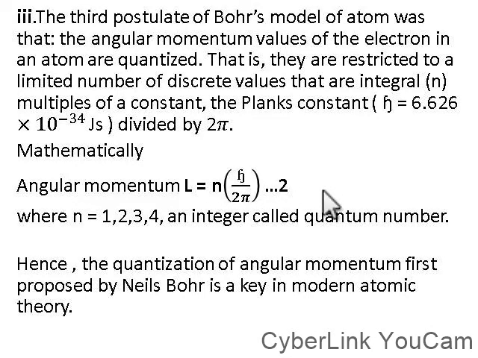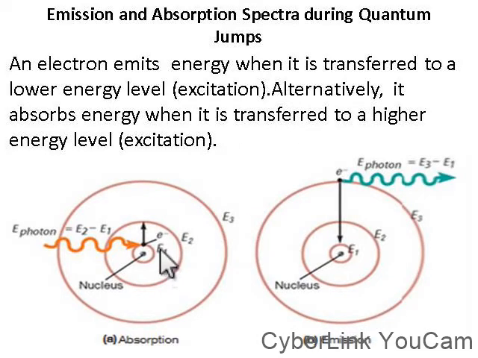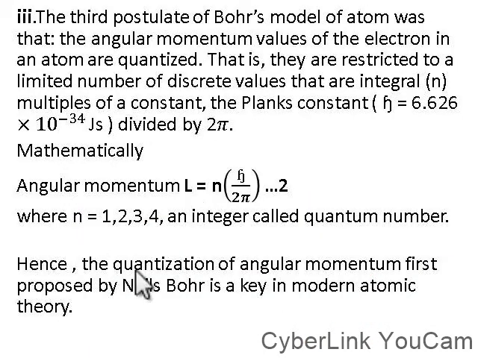We call this our equation number 1, where n = 1, 2, 3, 4 to infinity. The numbers here stand for integers or quantum numbers. As you can see here, this could be n1, n2, n3 in that order. That is what we mean by this. Hence the quantization of angular momentum first proposed by Bohr is the key to modern atomic theory.